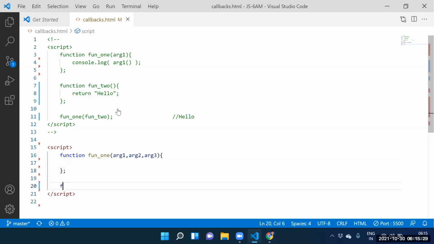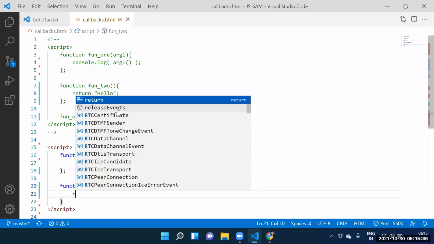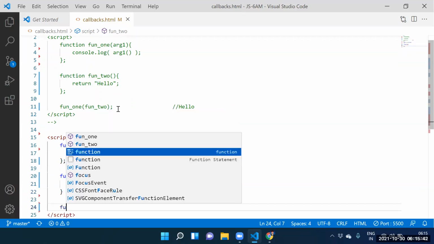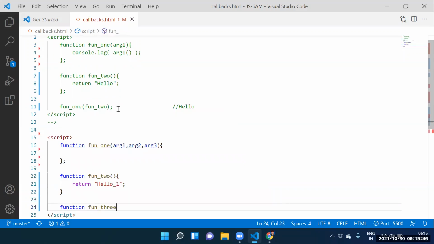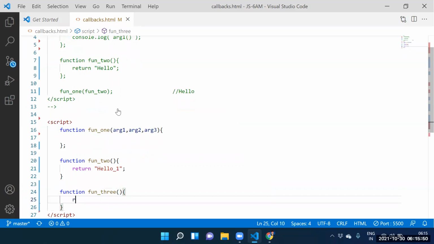Yes, sir. How to create function 2? Function 2. Guys, return what you wanted to return. Return hello 1. Guys, function 3. Return what you wanted to return. Return hello 2.